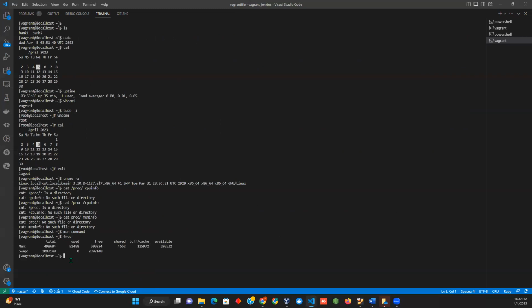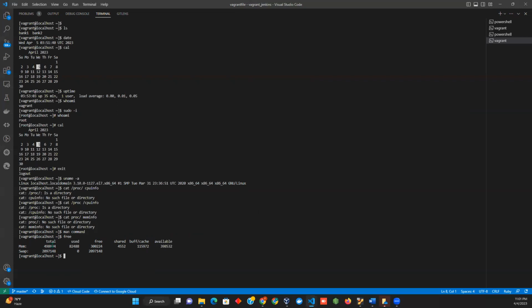The free command will show me the memory and the swap usage of this server. So you will see the memory of this server here.